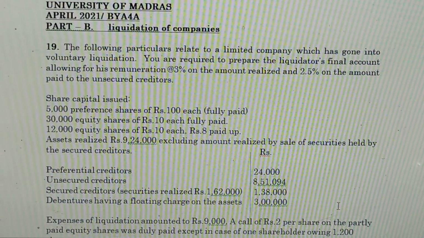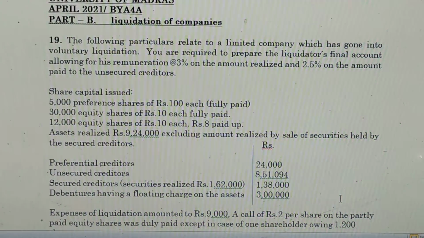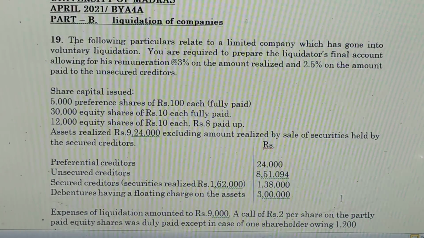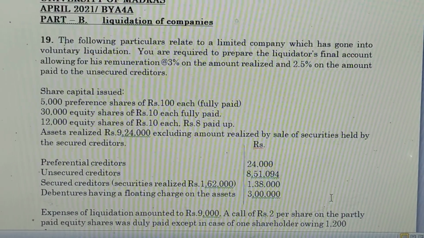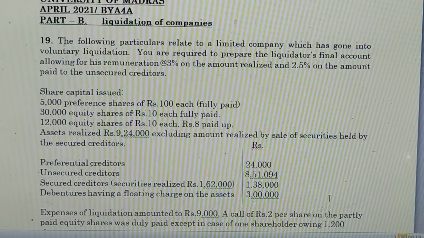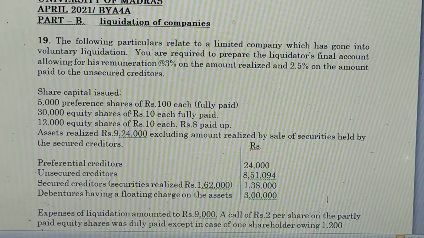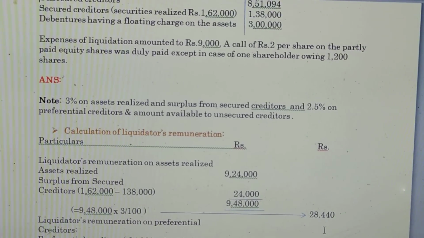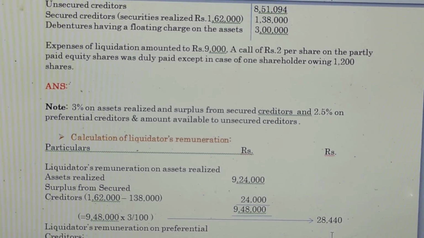Debentures having a floating charge on the assets rupees 3 lakhs, and expenses of liquidation rupees 9,000. A call of rupees 2 per share on the partly paid equity shares was duly paid except in case of one shareholder owing 1,200 shares.